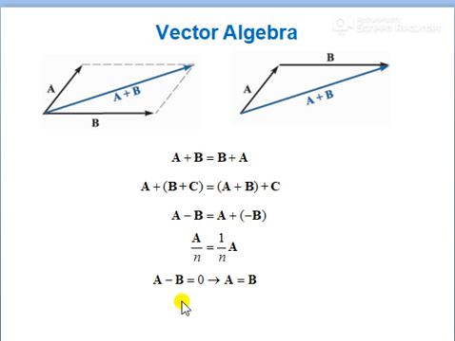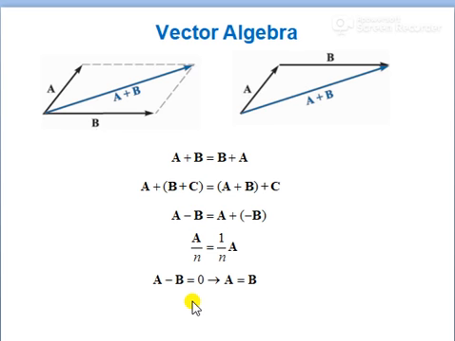Scaling is nothing but multiplication by a scalar; you can multiply a scalar to a vector.